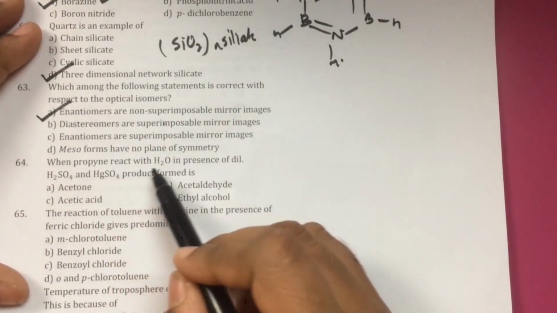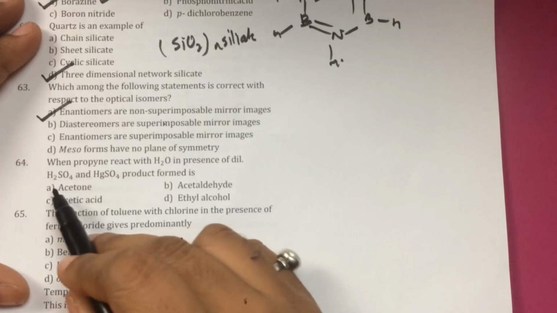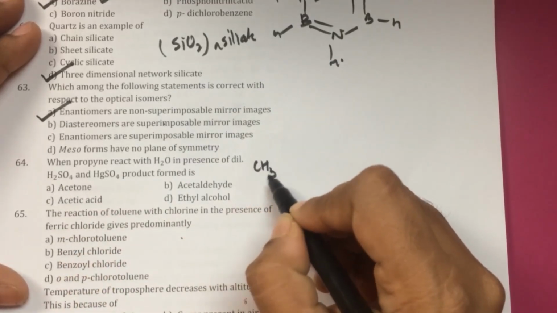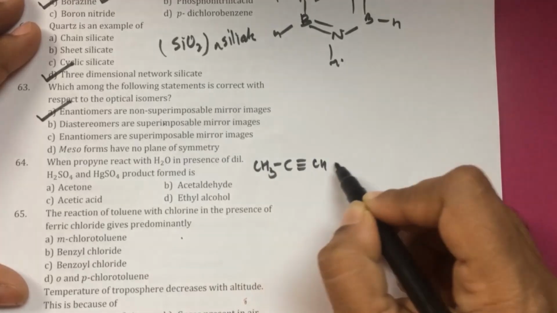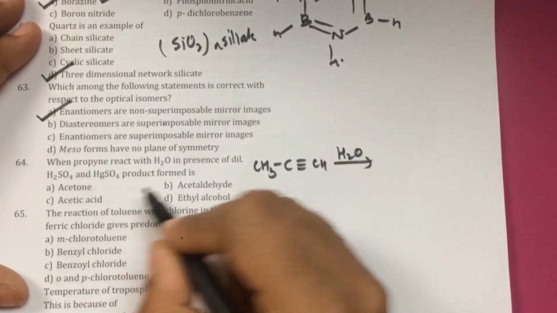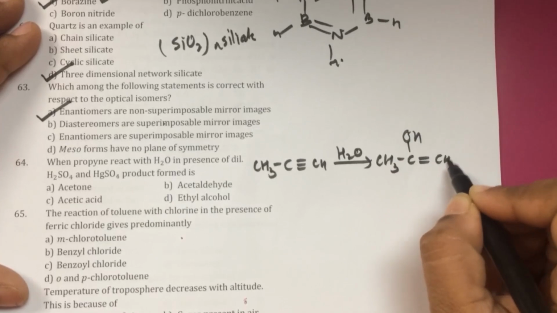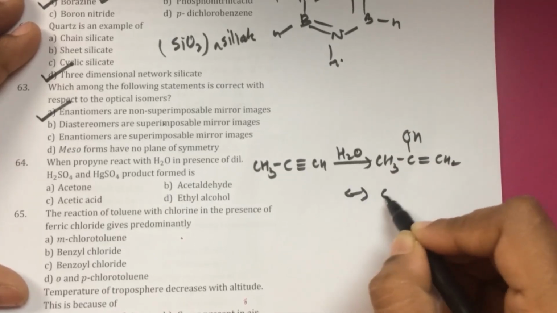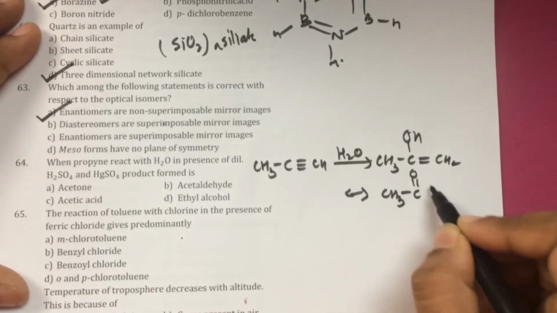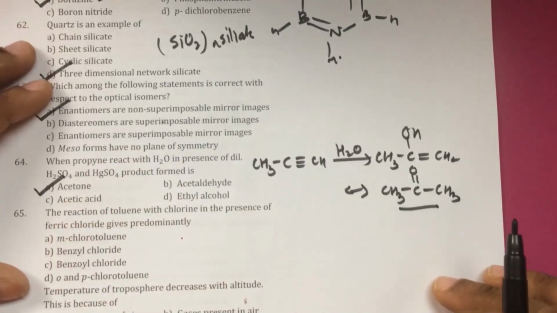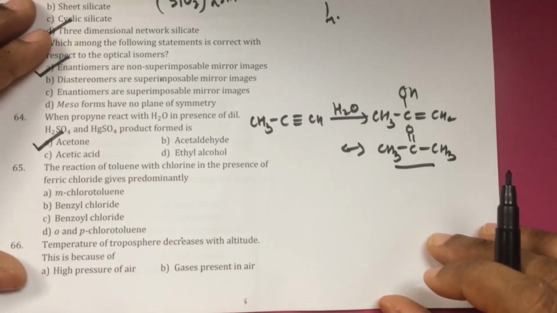Question number 64. When propyne reacts with H2O in presence of dilute H2SO4 and HgSO4. So propyne is CH3, C triple bond CH. When hydrolysis takes place in presence of this reagent, we get CH3C(OH) double bond CH2, which undergoes tautomerism to give CH3 C double bond O CH3, that is acetone. Hence option A.